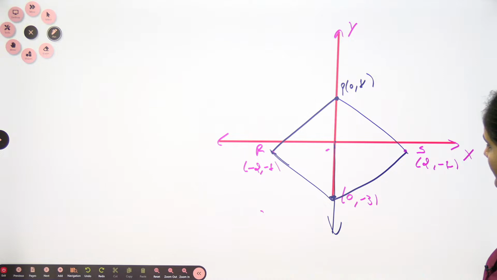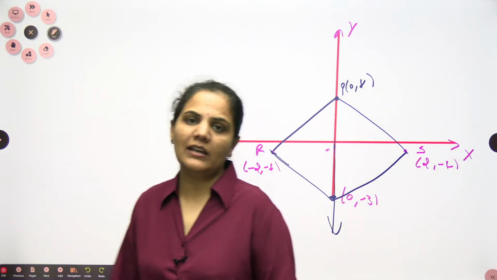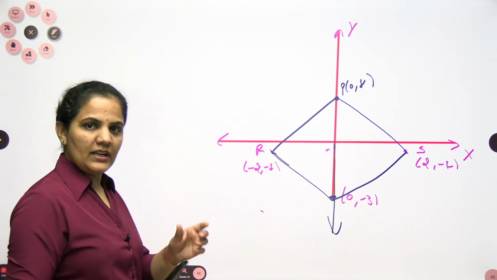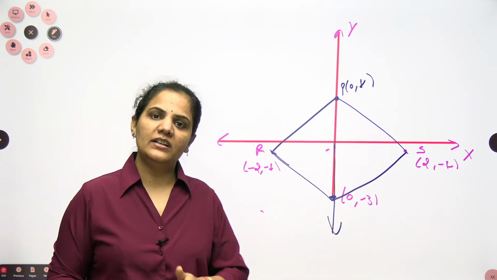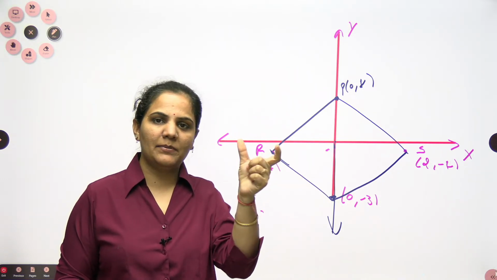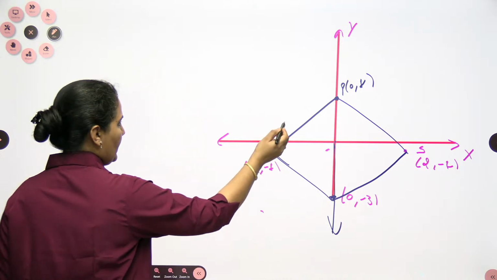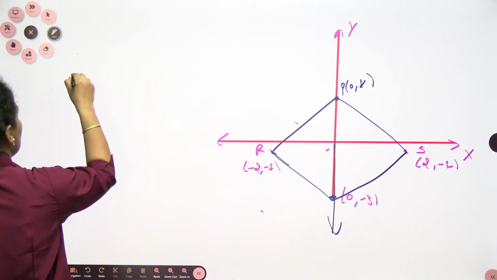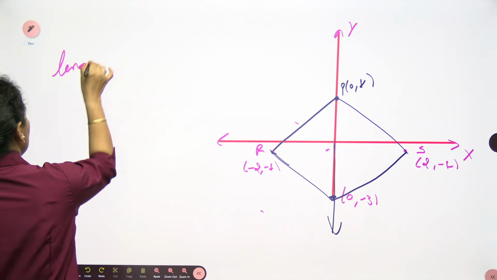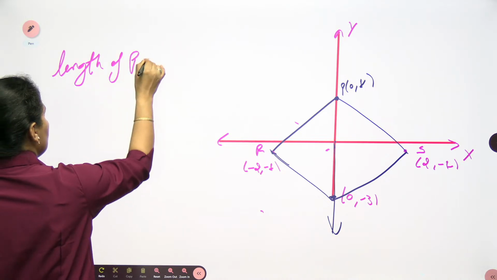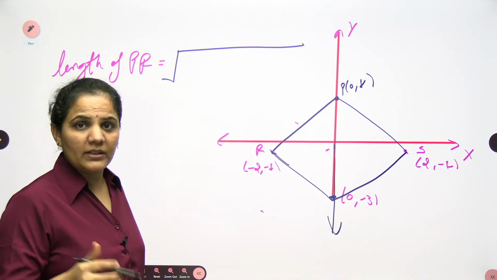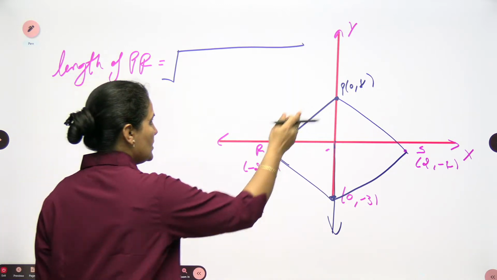Now, we need to find out the area of this quadrilateral. Okay, we will find it, but we should know the sides. Let's find out the sides. I hope you read in class 11th that if you have 2 points, we can find the equation of a straight line passing through them. So let's go for the length of PR: square root of (x2 minus x1) squared plus (y2 minus y1) squared.